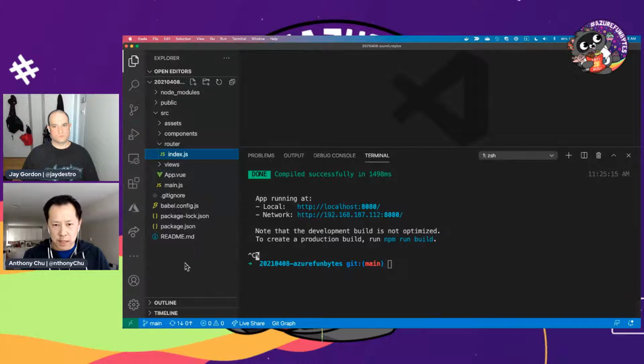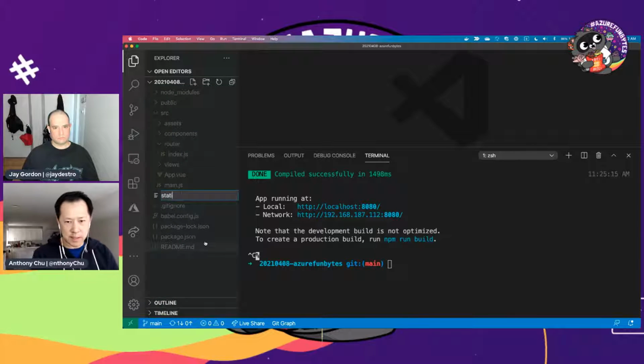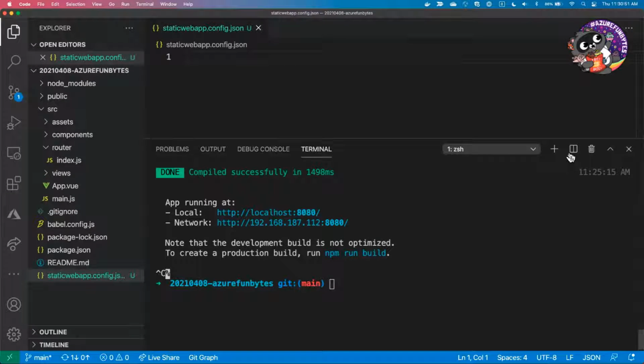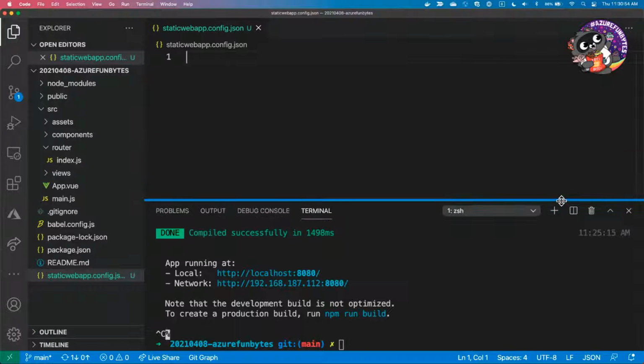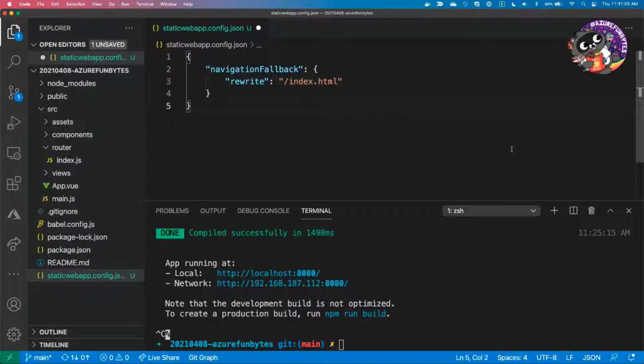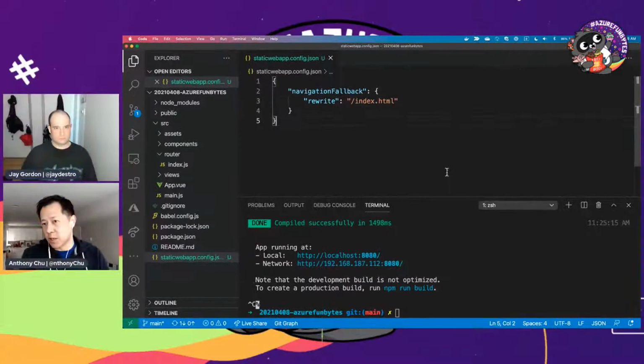If you want to see that, we can actually do that really quickly here. You just have to create a file named staticwebapp.config.json. And we're also working with the VS Code folks to actually make this easy to create, so you don't actually have to remember the name, because sometimes even I get it wrong. But it's all in documentation right now. And then we already have the schema created for it, so all the IntelliSense works, and then by default, we'll be able to add in what's called a fallback route.